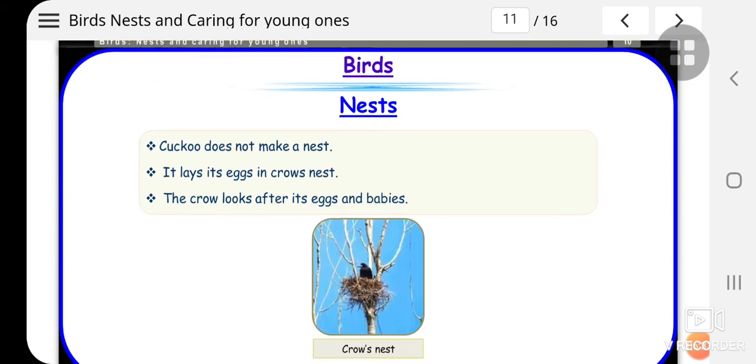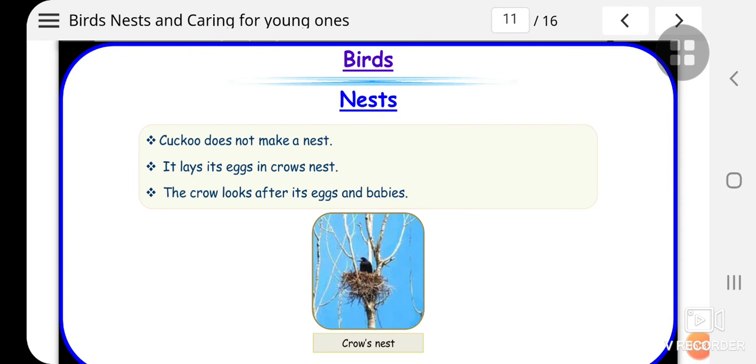Then here is a crow's nest. So in the crow's nest, what is happening? Cuckoo does not make a nest. It lays its eggs in the crow's nest. So cuckoo is the bird which is not making its own nest. Instead, it will go and lay eggs there in the crow's nest, and the crow looks after its eggs and babies. And what will the crow think? It will think that it is its own egg, and so it will look after the eggs of its own as well as of the cuckoo.